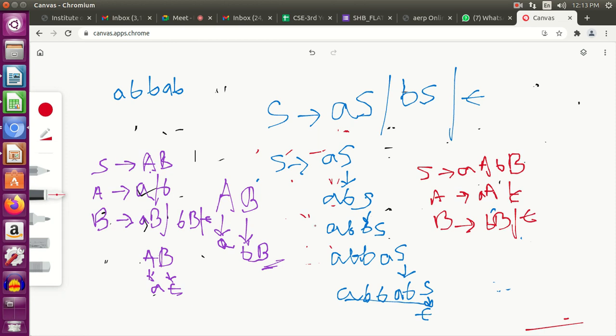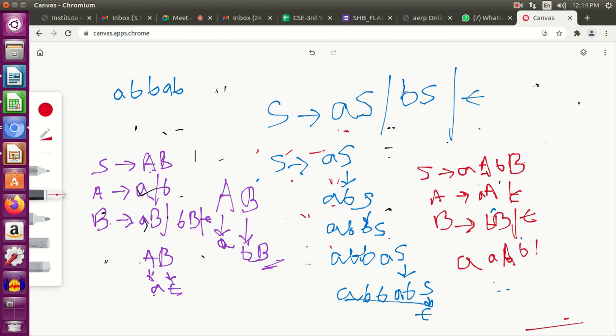Okay. So let me check whether I am able to construct every string. So A, this A can be A, then I have B. Try to understand one thing. Suppose I am substituting this A with AA, and this is BB.